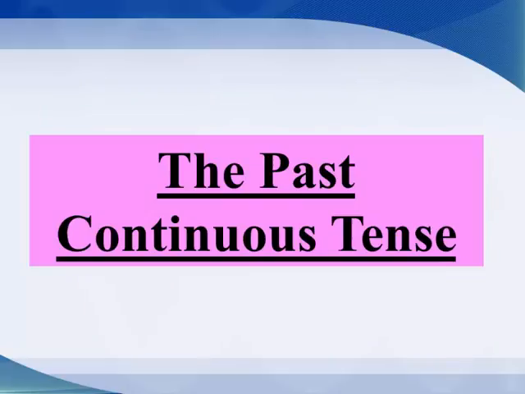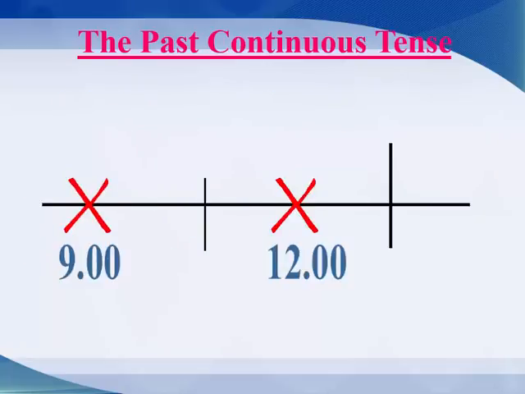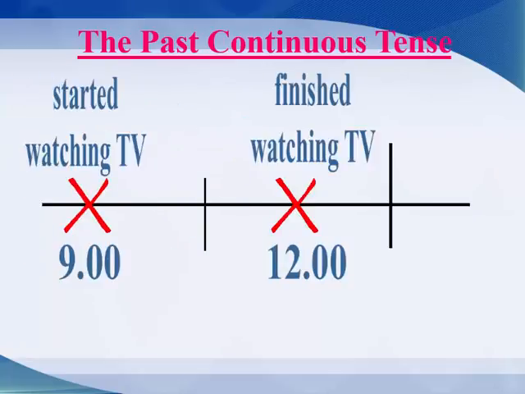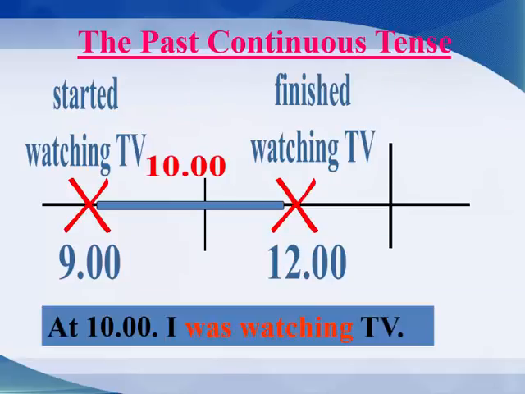Let's move to the past continuous tense. I started watching TV at 9. I finished watching TV at 12. So, what was I doing or what were you doing at 10? So, you can answer at 10, I was watching TV. At 10, I was watching TV because I started watching TV at 9 and finished at 12.